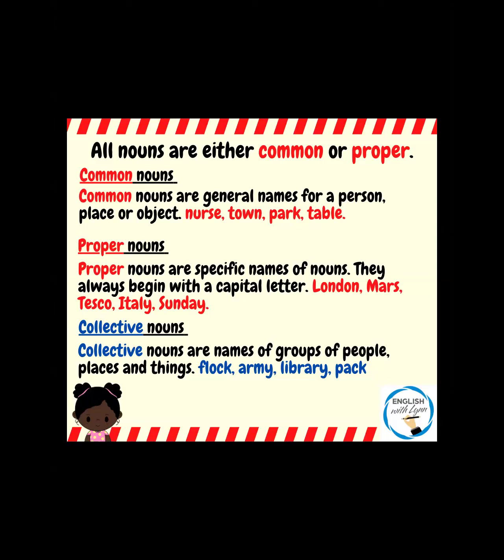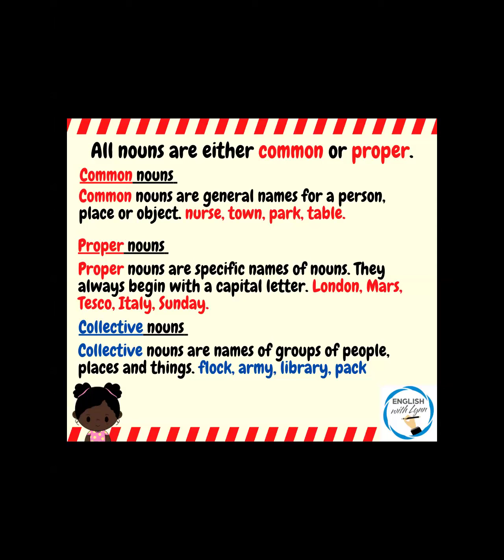And brand names. If you're speaking about Mars bars, Mars is the brand, it has the capital letter. If you're speaking about Lego, it's the brand of toy. Minecraft would be a brand. So they all begin with capital letters. When we are speaking about planets, Mars is also a planet, so it needs a capital letter. The planet that we live on is Earth, so that would have a capital letter if you are speaking about the planet.